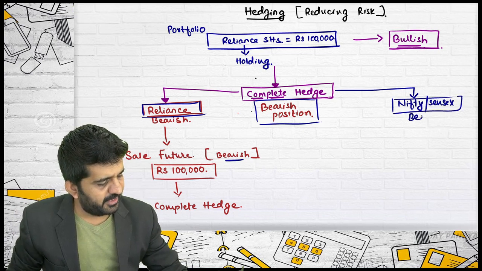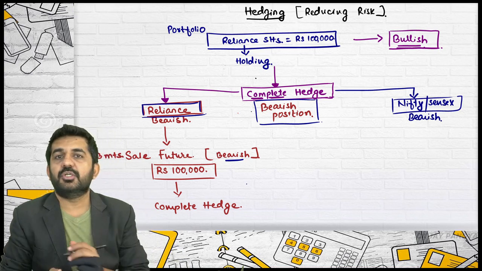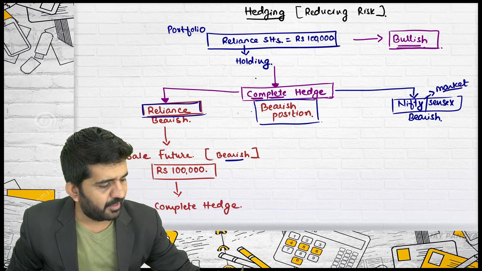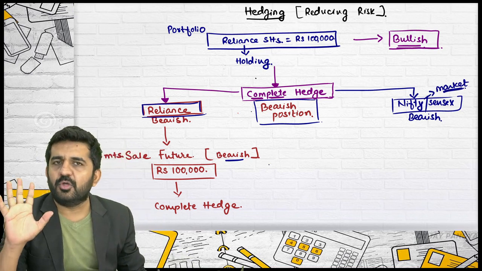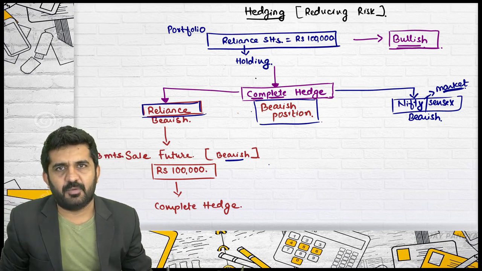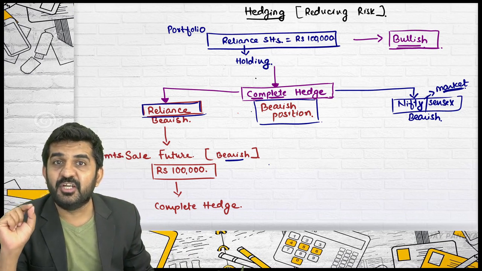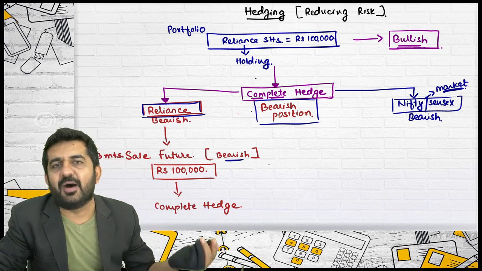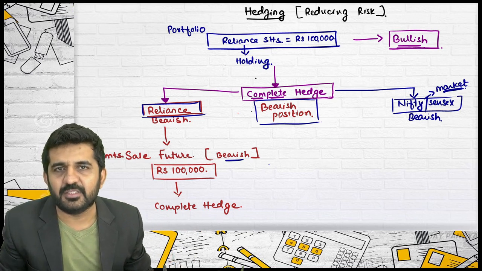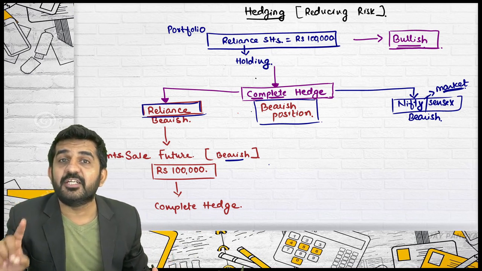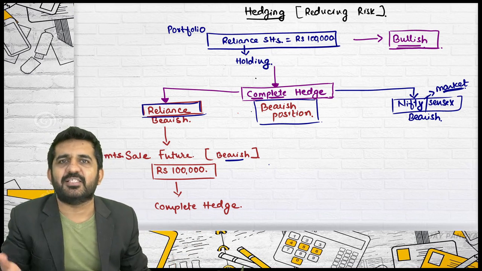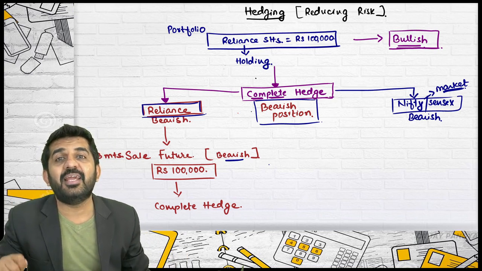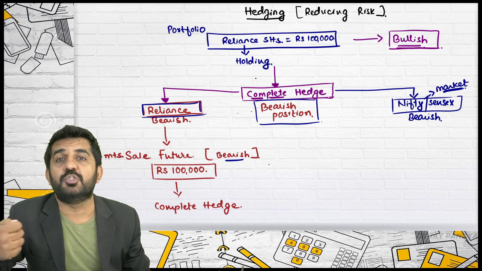Which position are you taking? Bearish. Nifty and Sensex are representative of the market. Let me explain, for those who are not very familiar with the stock market. Can you purchase Nifty? The answer is no. It is an index, a representative of the market. You cannot purchase that type of thing in spot. If you go to the stock market and say give me 5 Nifty today, they will not give it to you.